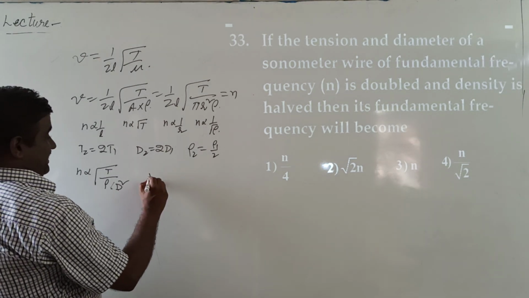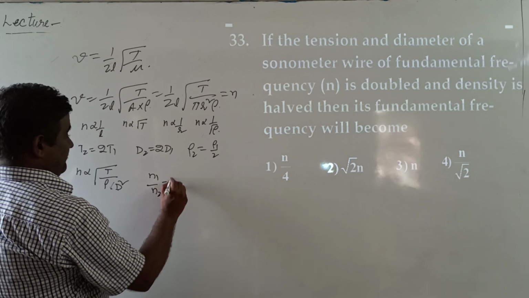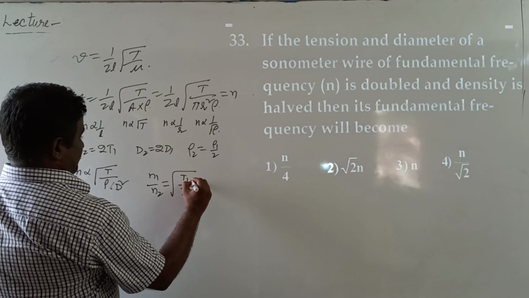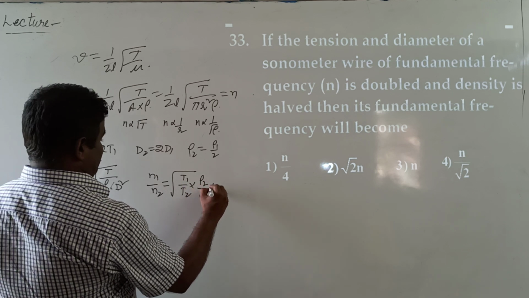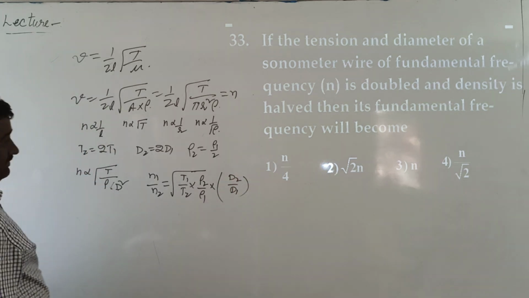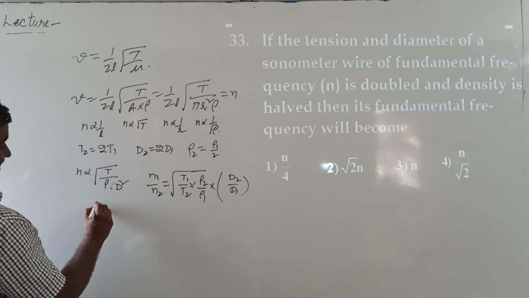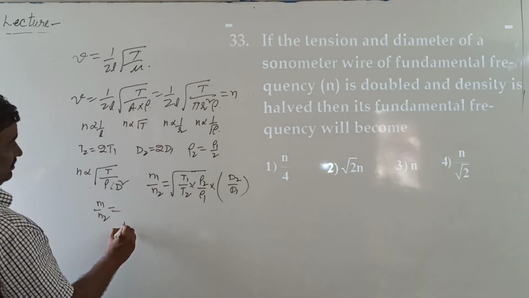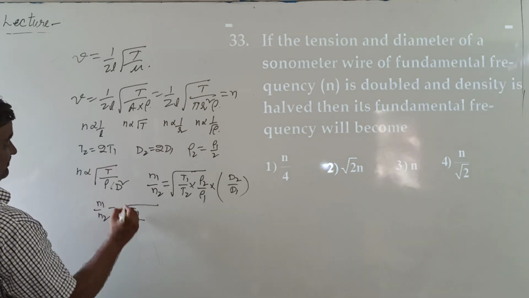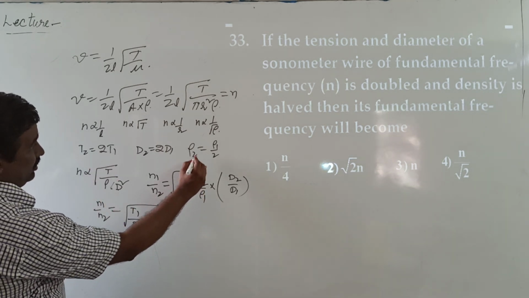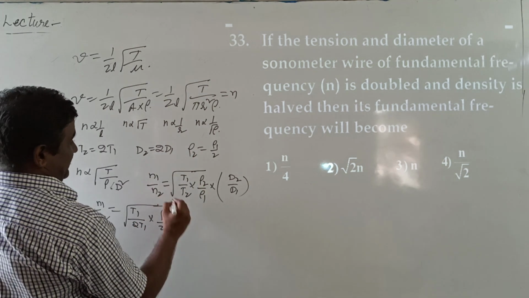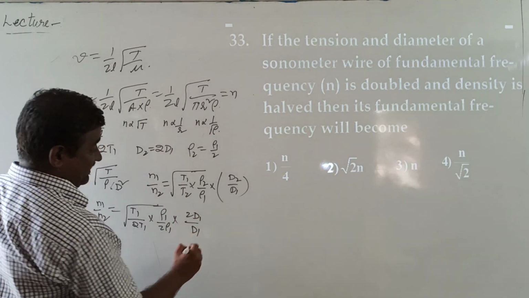From this equation we write N1 by N2 equal to root of T1 by T2 into rho 2 by rho 1 into D2 by D1. Substitute the given values here. N1 by N2 equal to root over T1 by T2, means T1 same, T2 becomes 2T1, rho 2 equals rho 1 by 2, D2 means 2D1 by D1.